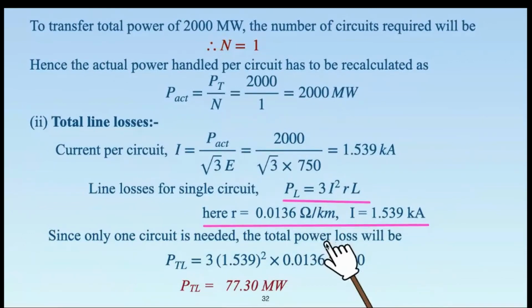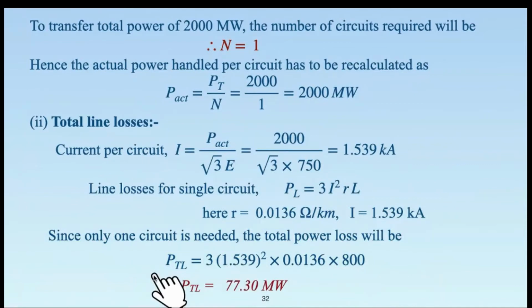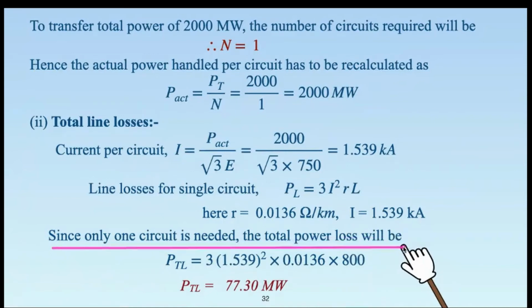While we are calculating this, we have to understand that we are transferring power using only a single circuit. This means whatever power loss we calculate for the single circuit will be the total power loss for transferring a power of 2000 megawatt. Substituting all the values in the above equation and realizing that only one circuit is there, the total power loss will be equal to PL, that is PTL for n equal to 1.